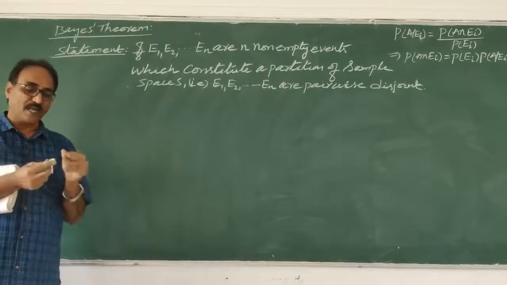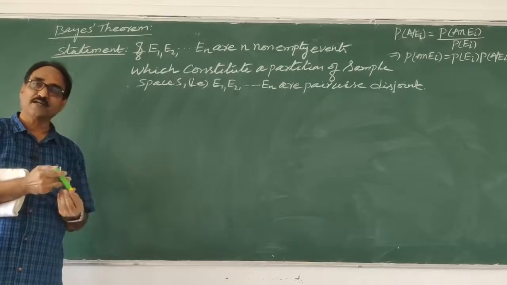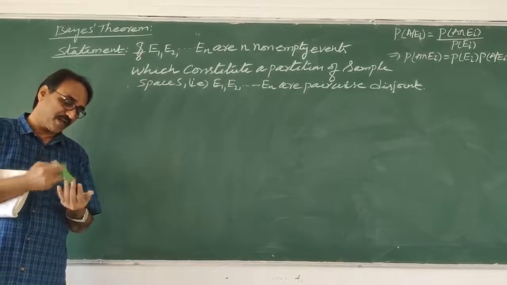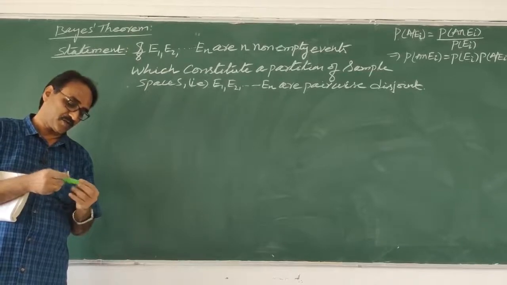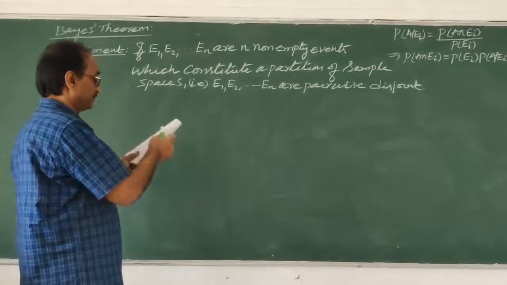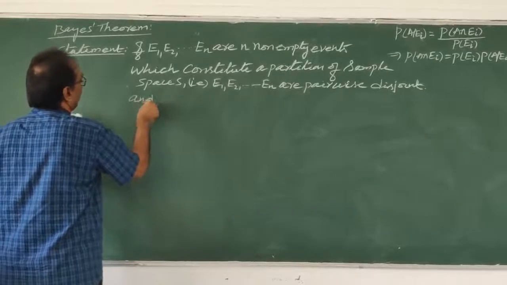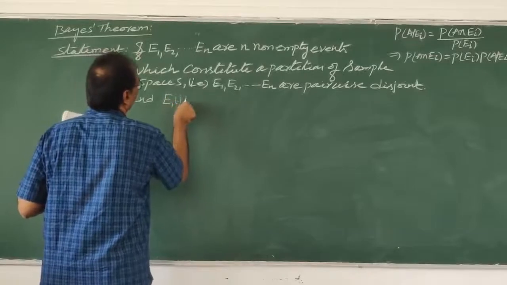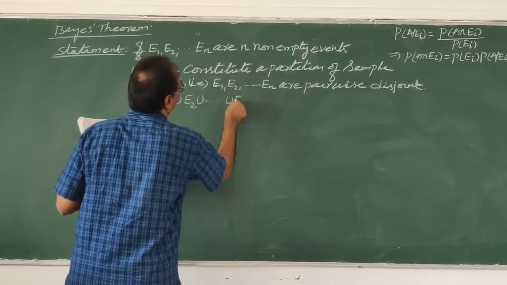If you take any two of them, any pair, their intersection is empty; they don't have any intersection. Then they are called pairwise disjoint events. You need not worry, it is a new term. Pairwise disjoint, and E1 union E2 union and so on union En is equal to S.